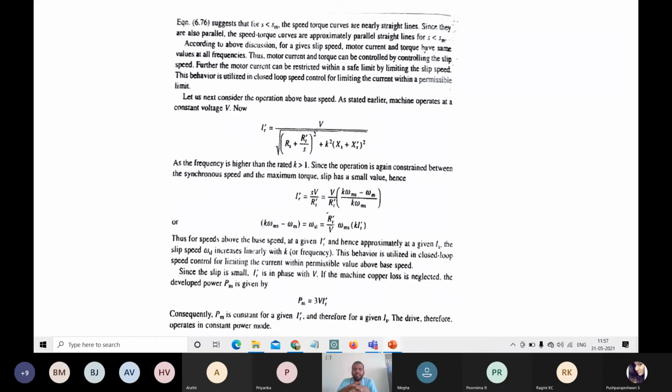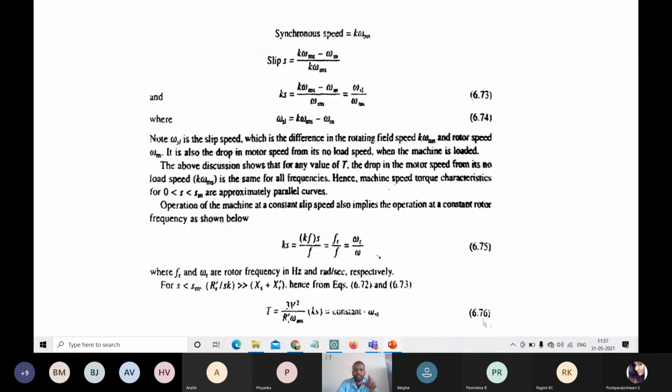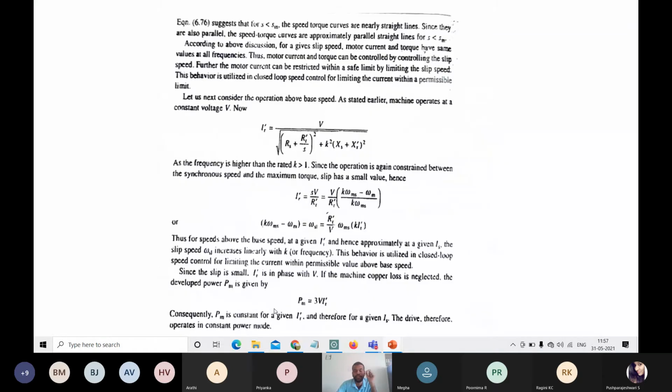By this, the slip speed, the motor current and the torque, that is Ks omega Sl. So omega Sl is equal to K omega ms minus omega m. The torque T and the current values, the motor current as well as the torque, are controlled by controlling the slip speed.